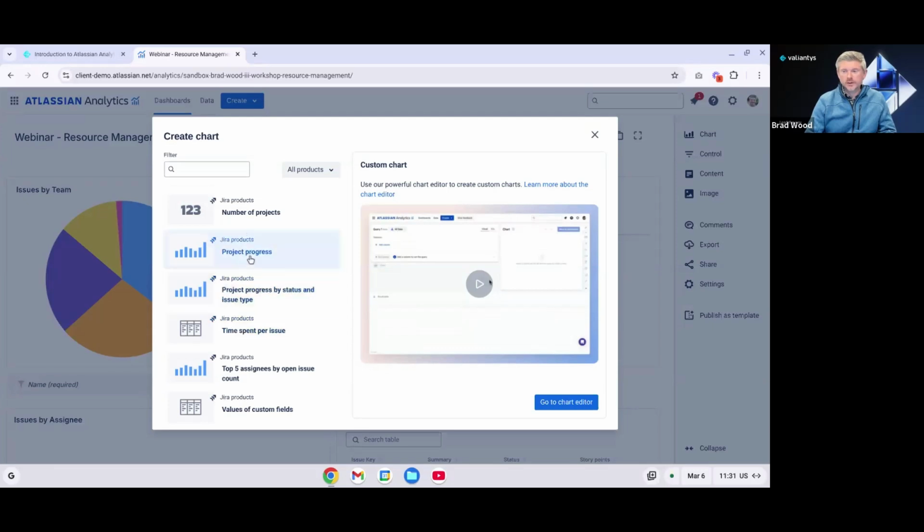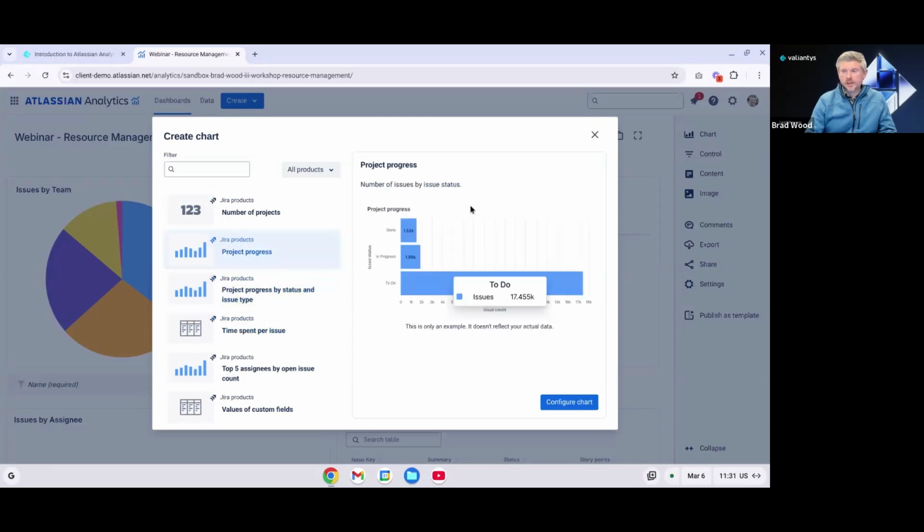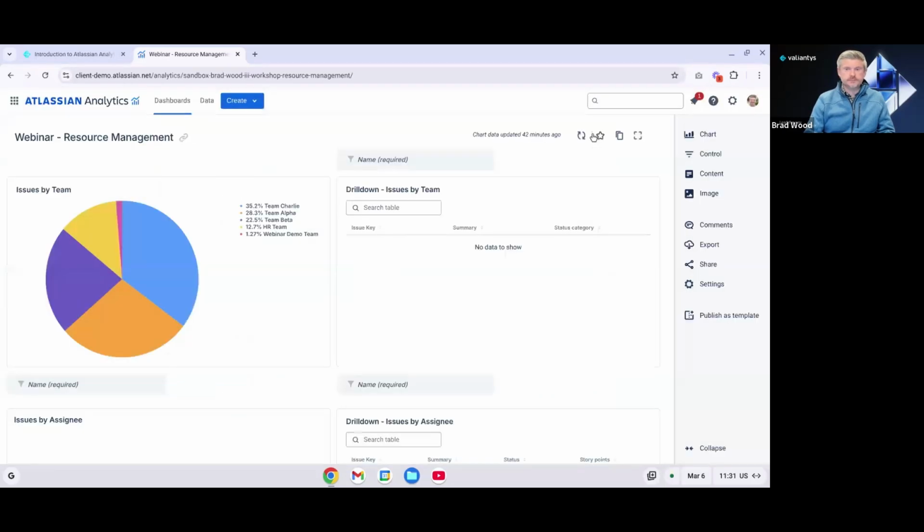So this is really helpful. If you click on any of these, you will get a visual preview of what this chart is configured to look like as well. So it's also a good starting point if you think this is pretty close to what I need, but I need to customize this a little bit. You can save yourself a lot of work by spinning up a chart from a template. And I'm not going to create a new chart right now, but that is how you would do it.